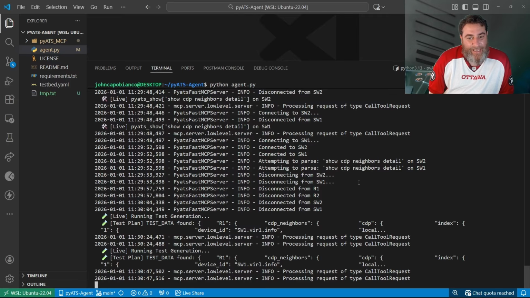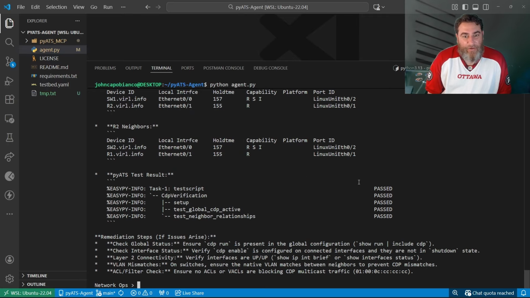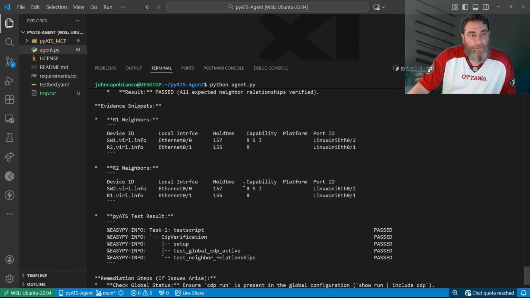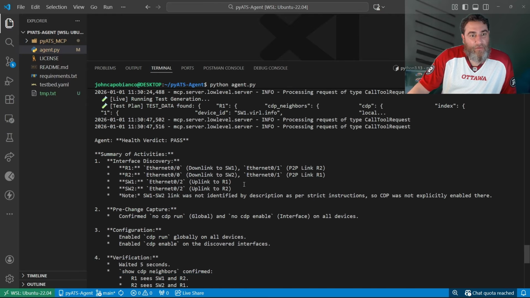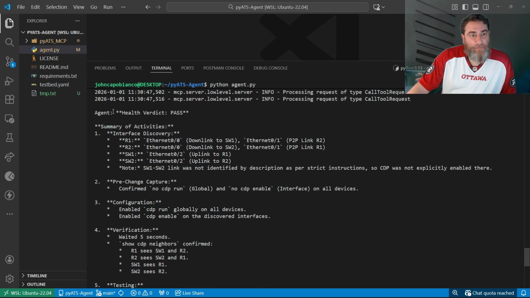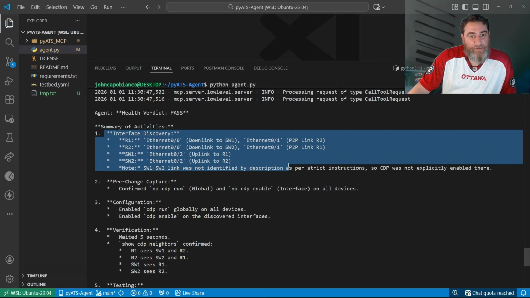So that's the test data that it found, those keys and the values. Oh, cool. We have AE test info. AE test info, so pass. Summary of activities. The discoveries. Switch 1, switch 2 link was not identified by descriptions, so CDP was not enabled there.